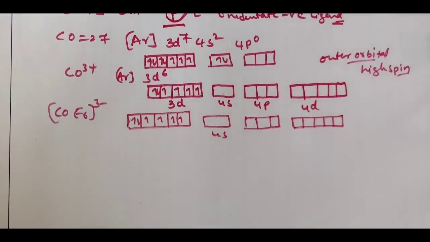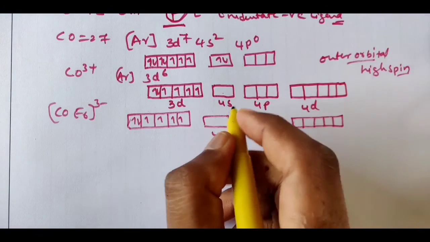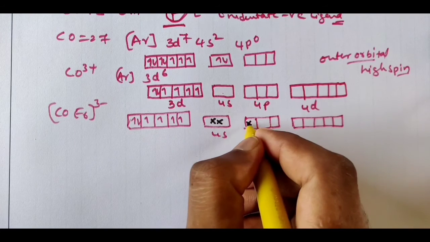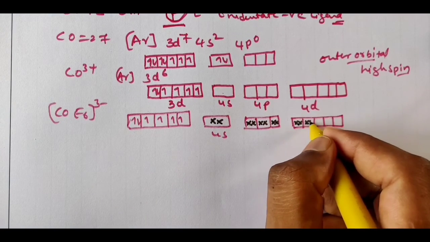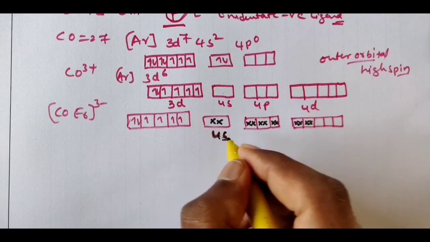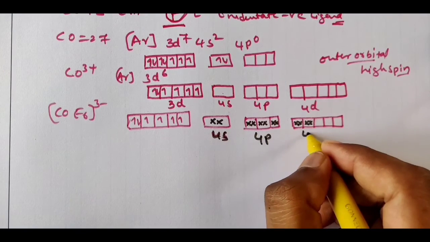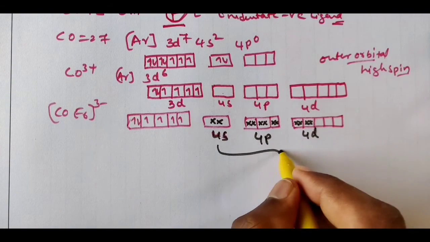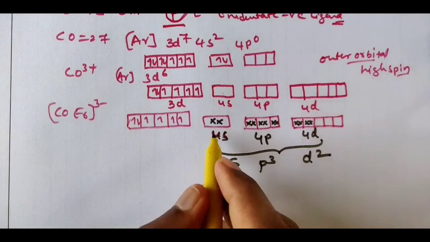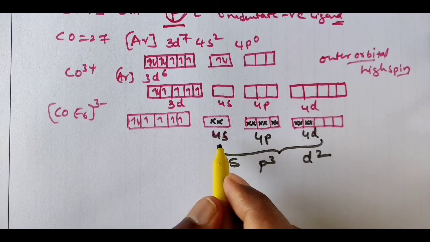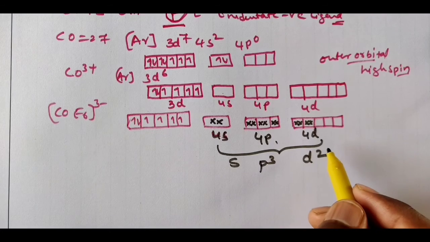Okay, so how many electrons are there? How many electrons are we having? 6 electron pairs we are having, so 1 2 3 4 5 6. 4s we have used, 4p we have used, 4d we have used. So what is this? sp3d2. So in s1 we have filled, in p3, in d2.